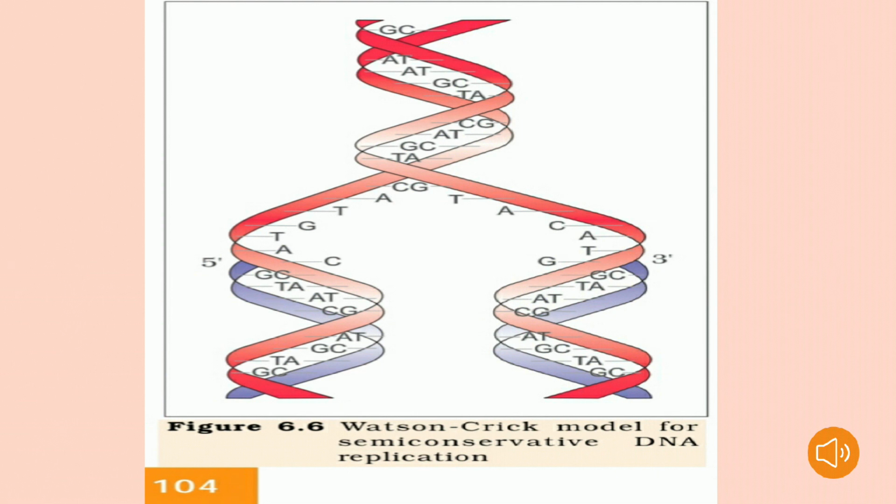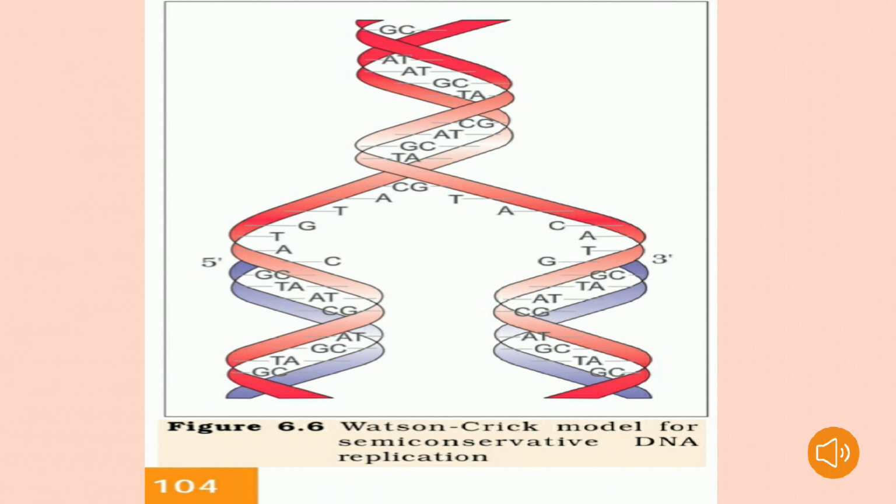Students, this is our textbook diagram only. Watson and Crick's model of the semi-conservative method of DNA replication. Once again, see the picture. At the time of replication, the two strands of DNA get separated. See the picture carefully and listen here. Each strand acts as a template strand. Why is it a template strand? For the formation of new strands.